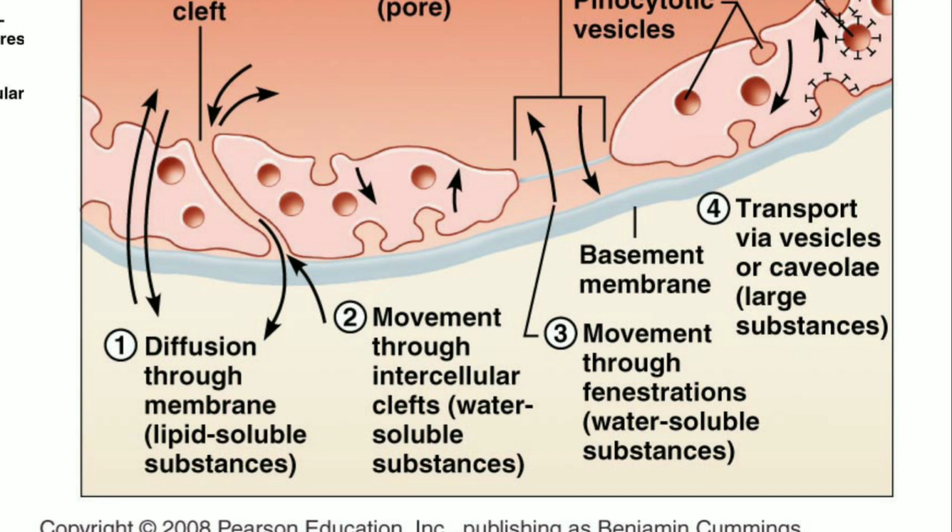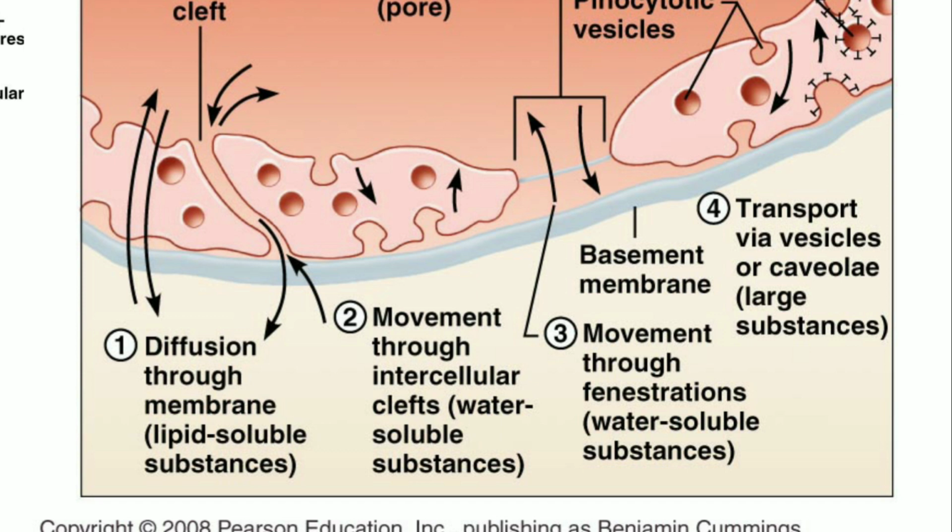Number three, the basement membrane. Now the movement through fenestration. Number four, transport via the vesicles.